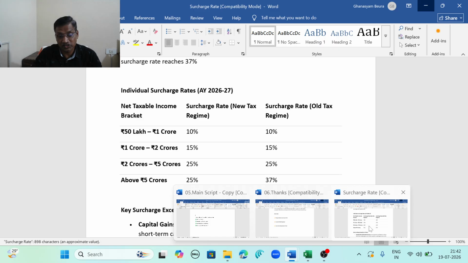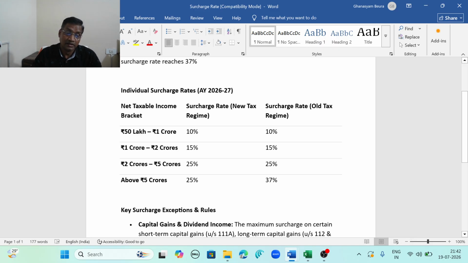When does surcharge apply? Surcharge is applied as per your income bracket. If your income is up to rupees 50 lakh, then there will be no surcharge applicable in your case. Surcharge applies once your income increases above 50 lakh rupees.